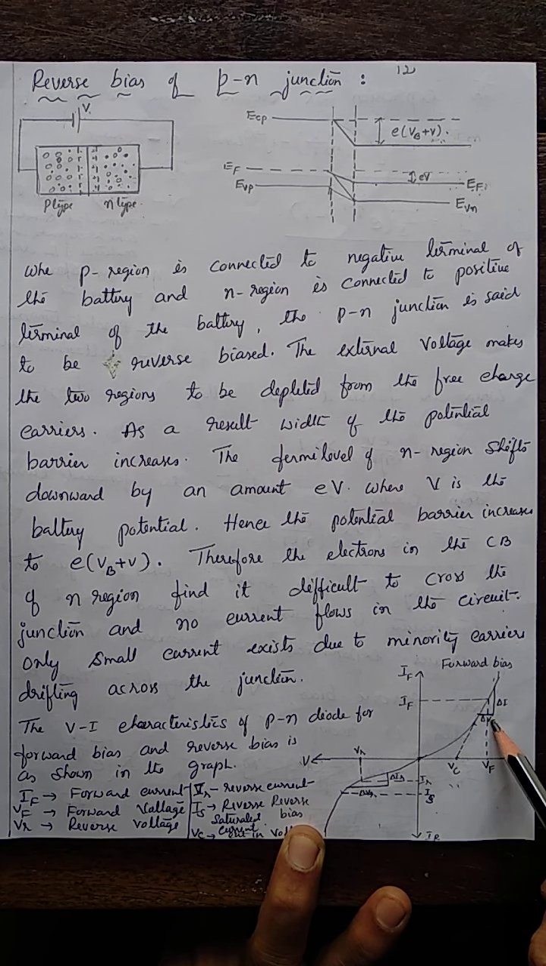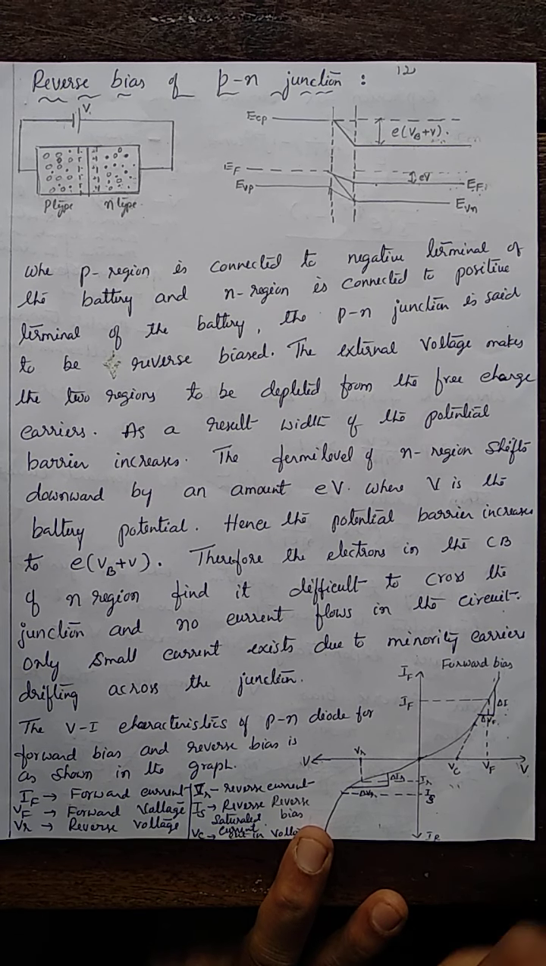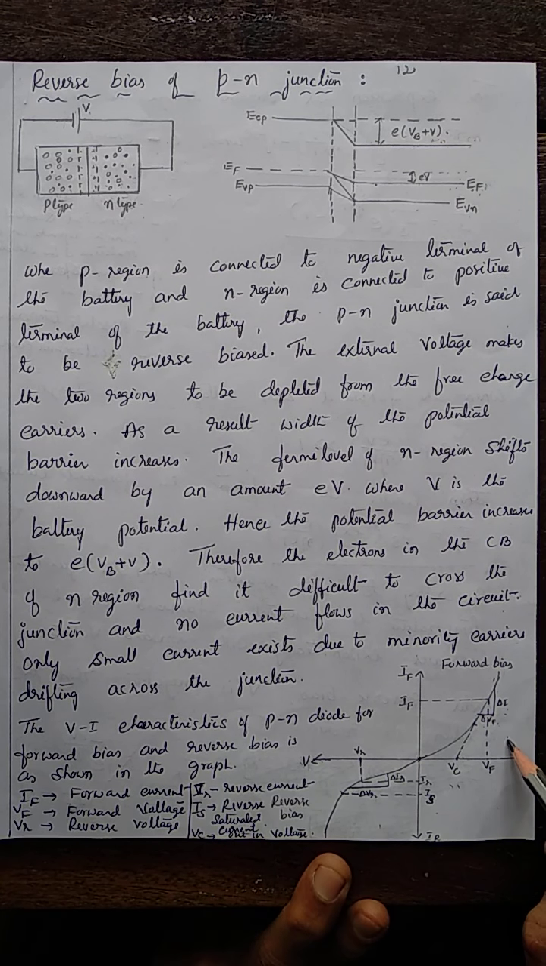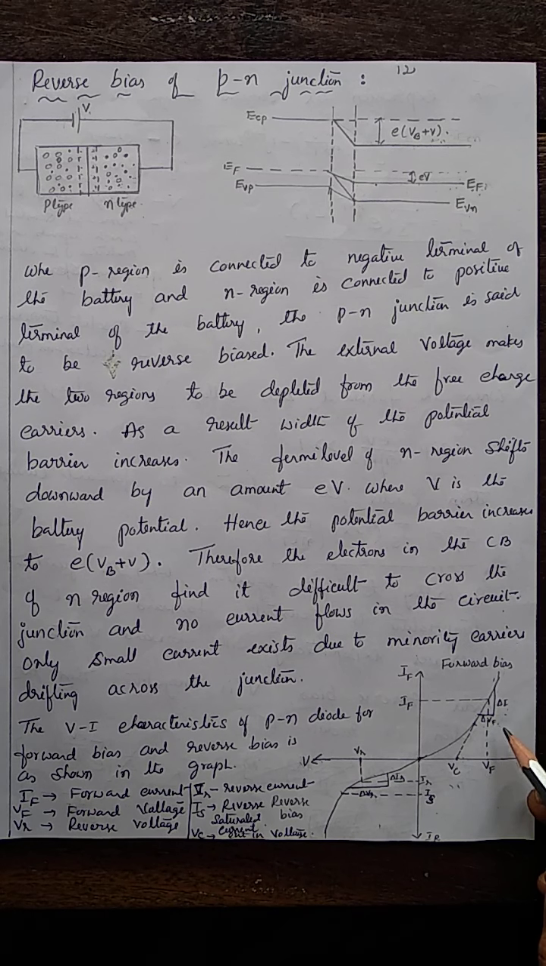And from this, we find the slope. The slope, what does it give? Slope, delta VF by delta I gives the AC resistance of this diode. This VF by IF gives DC resistance in case of forward bias. When the diode is forward biased, the resistance is very, very small because it conducts.